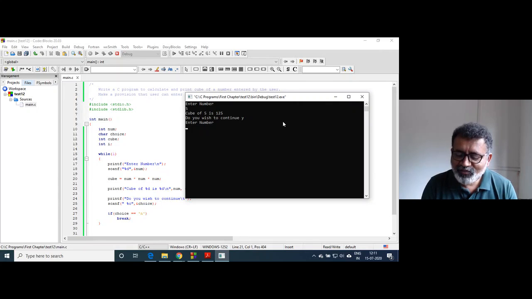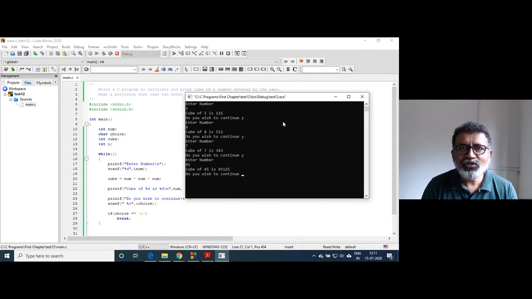So when the loop is executed again, it will ask to enter number. I will enter 5. Again it will ask, do you wish to continue? I enter y. Enter number 7. Do you wish to continue? I say yes. Do you wish to continue? I say no, I say n. It will stop. Got that? So the user has got full control.